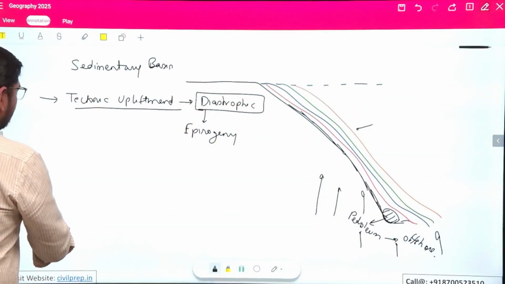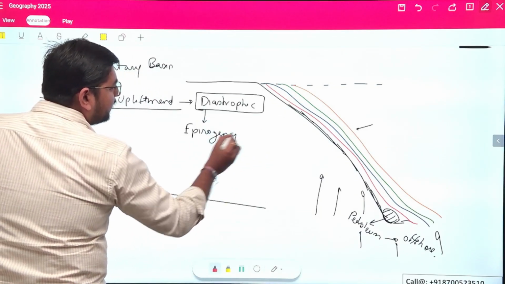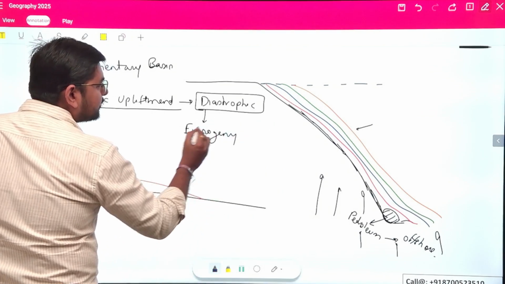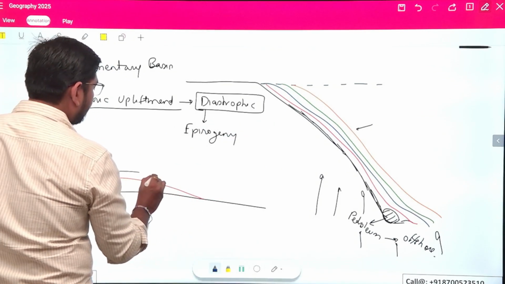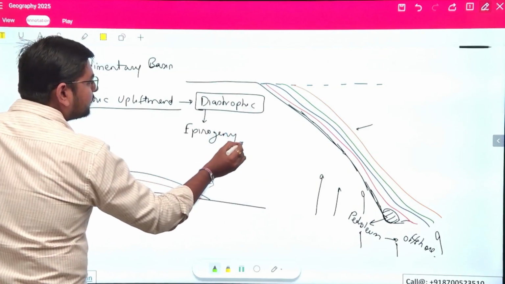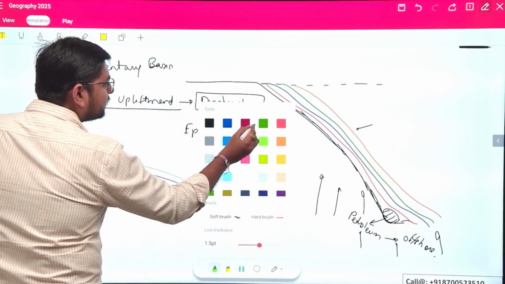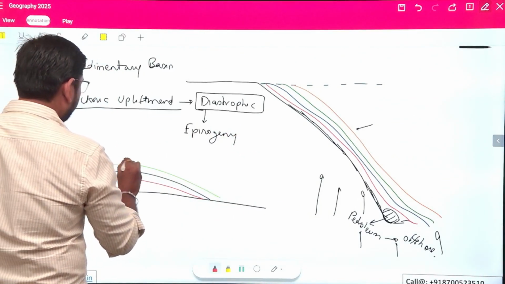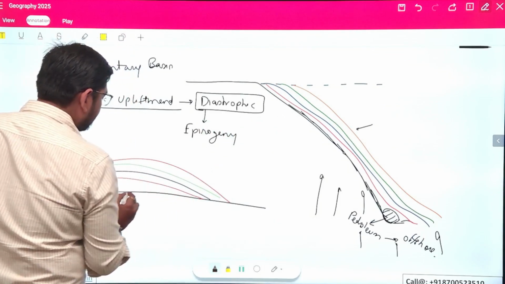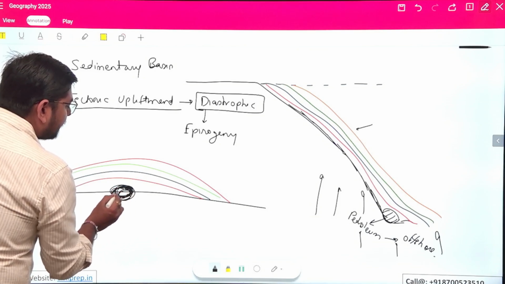How it will be seen, how it will be done, we can see it here. So here I see the first layer which was formed, it was like this. Then the second layer which was formed was like this. The third layer we can see here is like this. The fourth layer is almost like this. And beneath this point, we have the accumulation of the petroleum.